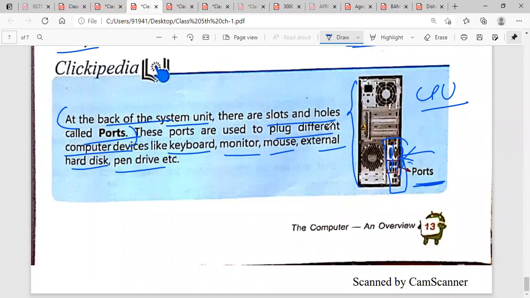Now this chapter is completed. Your homework is to read this chapter up to page number 13.